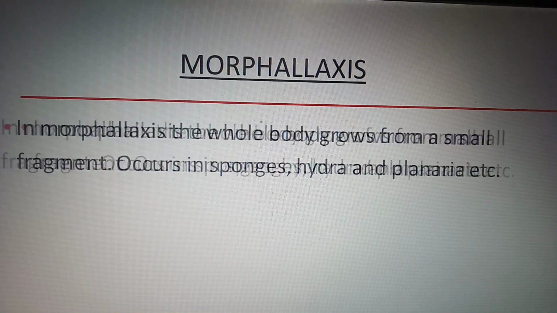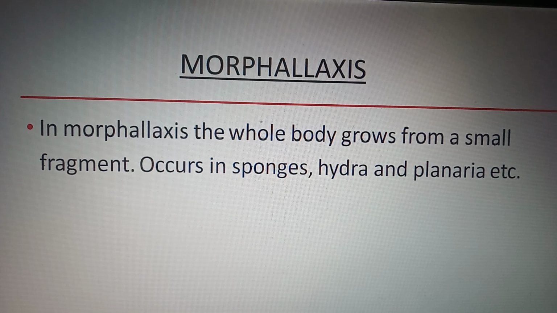So what is morphallaxis? In morphallaxis, the whole body grows from a small fragment, like in starfish. In starfish, the small fragment is an arm, and the whole body grows from that arm. It occurs in sponges, hydra, planaria, starfish, etc.